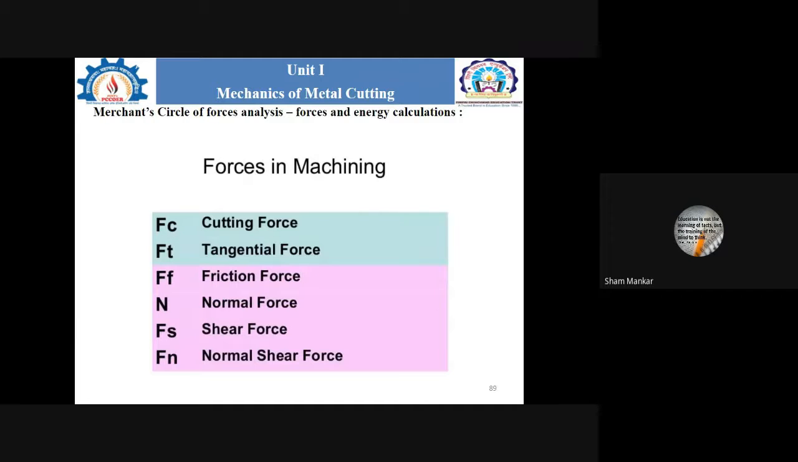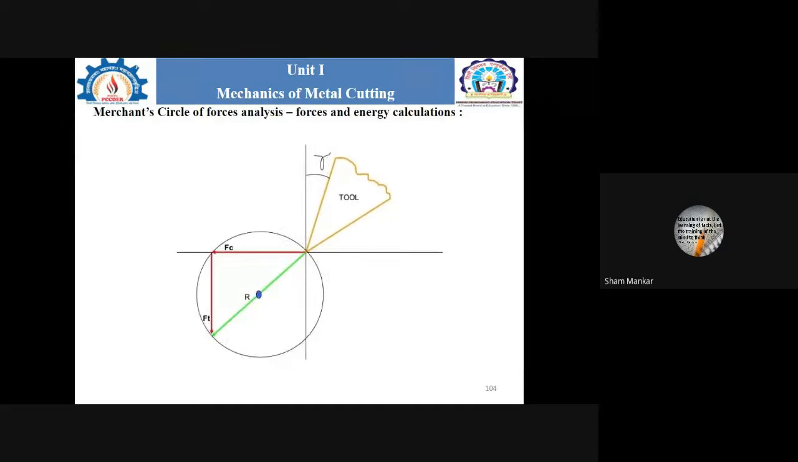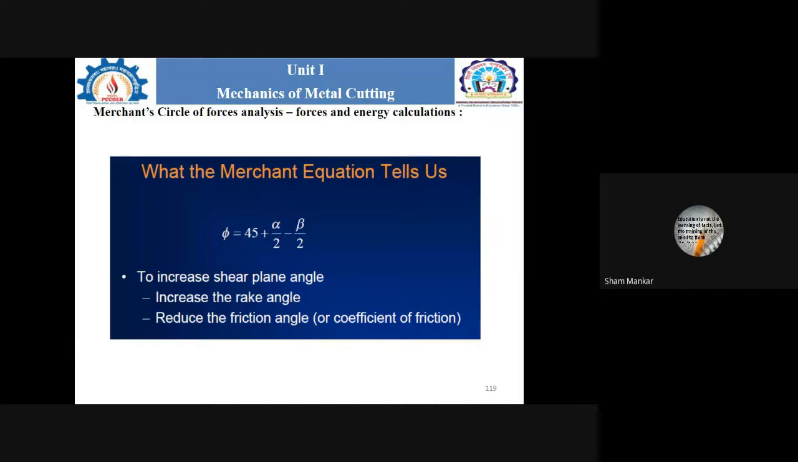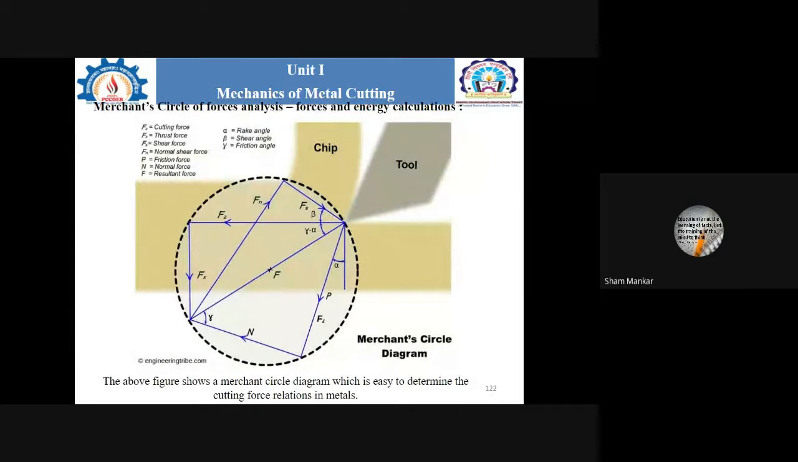Okay, so now we will consider how exactly the Merchant circle force analysis is carried out. I will show you one of the important methods used to calculate it. This is slide number 122, which shows the final Merchant circle with the help of the different cutting forces as well as the different angles.